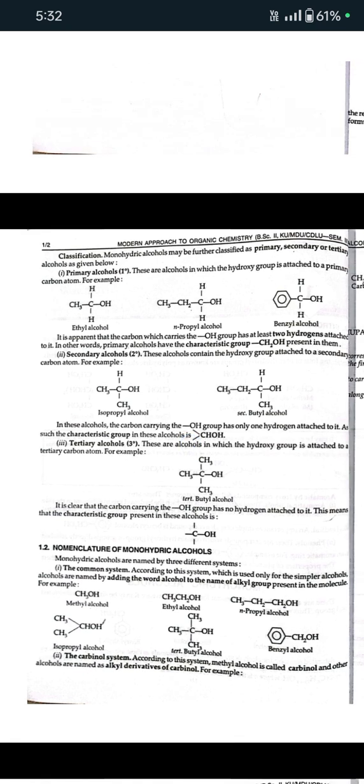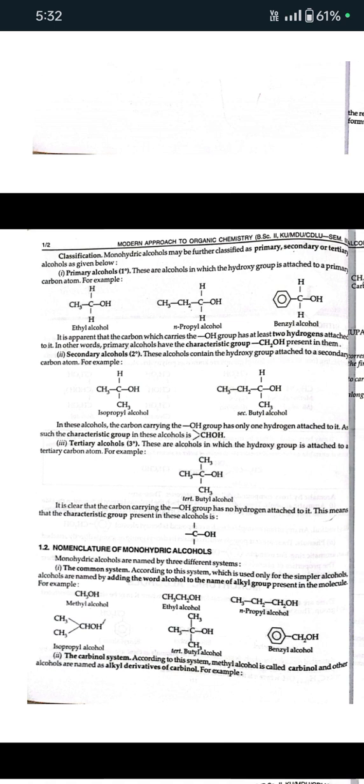Next is classification. Monohydric alcohols may be further classified as primary, secondary, or tertiary alcohols, which are given below. First is primary alcohol. These are the alcohols in which the hydroxyl group is directly attached to the primary carbon atom. Examples are ethyl alcohol, n-propyl alcohol, benzyl alcohol.